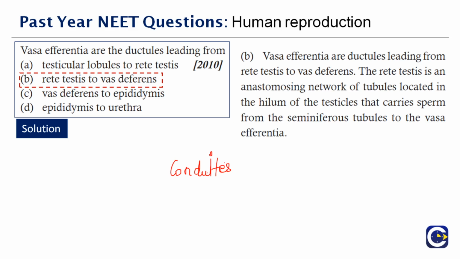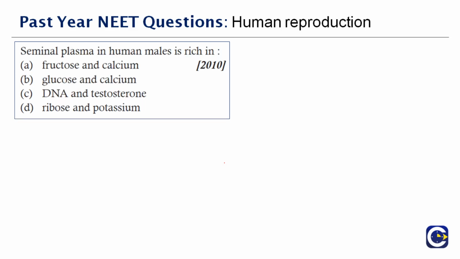The rete testis is an anastomosing network of tubules located in the hilum of the testicles. And what does it carry? It carries sperms from the seminiferous tubules to the Vasa efferentia. Okay, next question here.